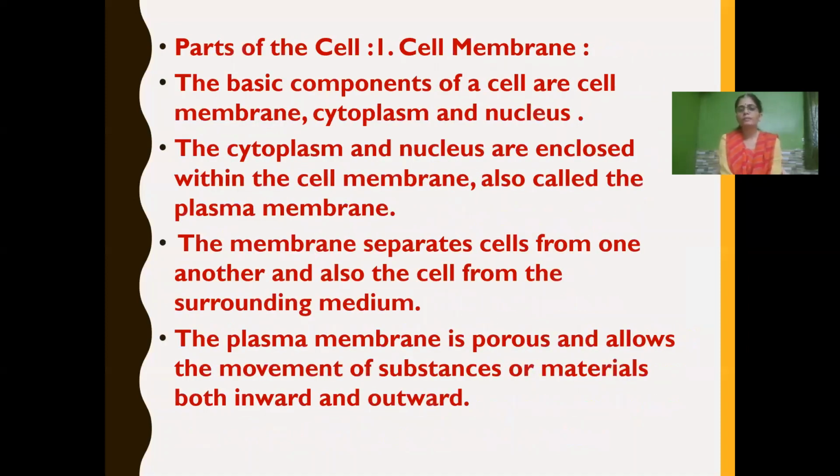Now let's continue with the parts of the cell. So first we'll learn about the cell membrane. What are the basic components of a cell? The basic components of a cell are the cell membrane, cytoplasm and nucleus. These three are the basic components of a cell.